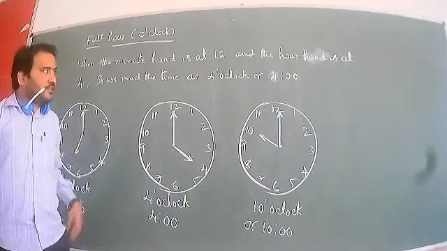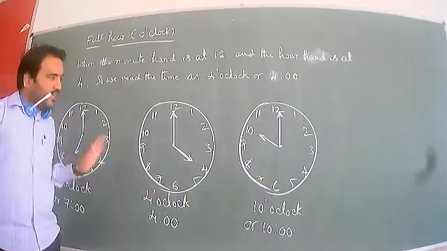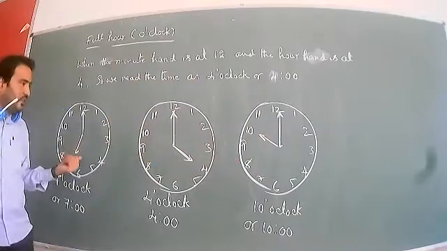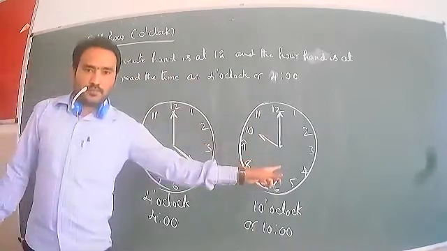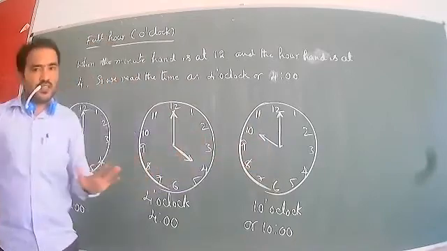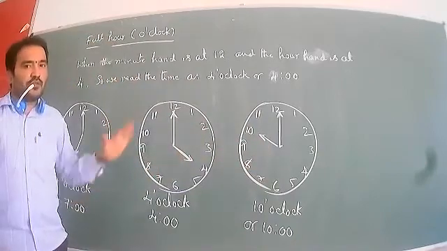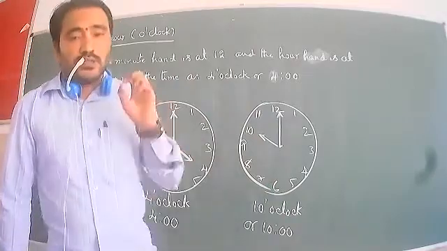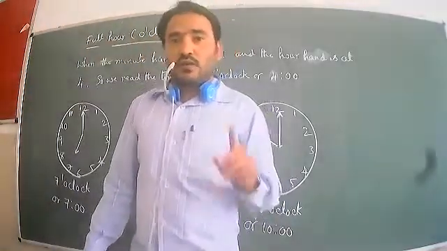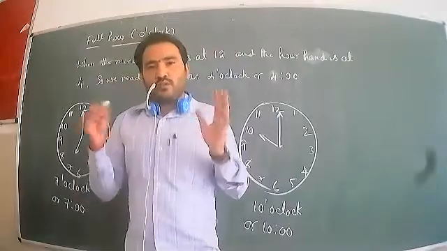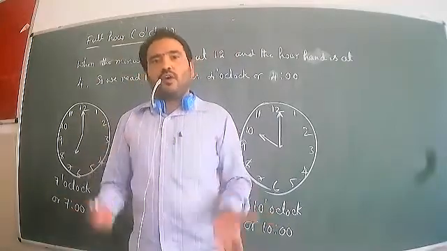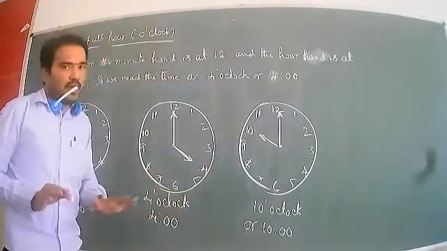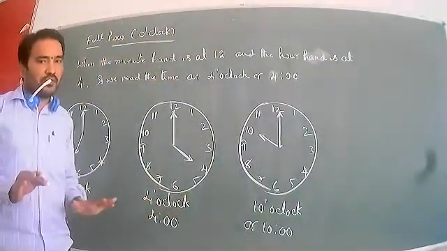So this is 4 o'clock, this is 7 o'clock, this is 10 o'clock. I hope all of you understand that. It is a full hour. We can also draw 1 o'clock, 3 o'clock, 5 o'clock, and other full hours. Three examples are enough for you to understand.